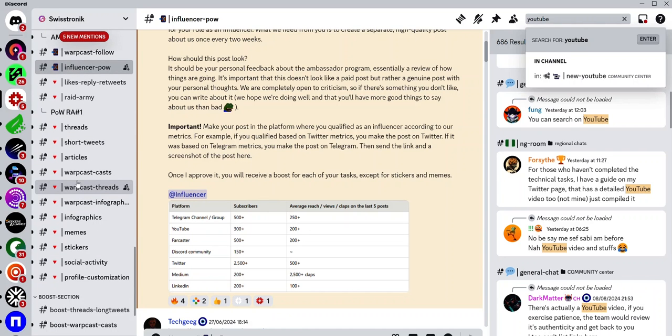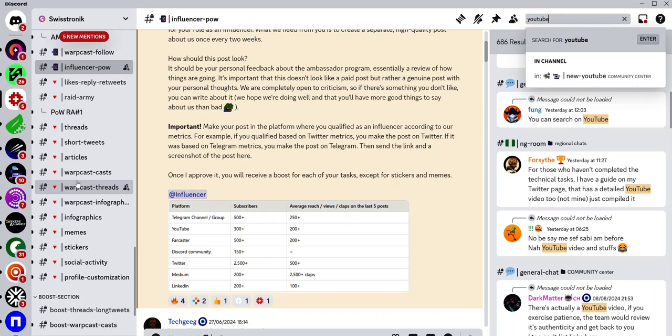There are 4 weeks in each season, and for each of those weeks you have to complete some tasks ranging from social engagement, which involves liking, retweeting, and commenting on some official posts; text content creation, which involves publishing threads on Twitter; making casts on Webcast. If you don't have a Webcast account, you can easily create one. It costs $5 per year. And writing articles about the Swisstronik platform, its events, and features. There are also art tasks, which involve creating memes, stickers, and infographics. Some tasks are weekly, while some tasks are bi-weekly, which means you need to submit them once every 2 weeks.